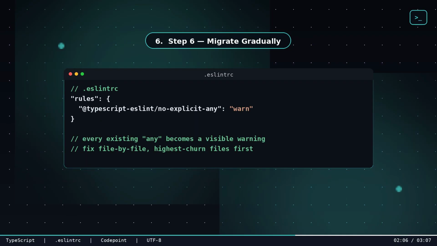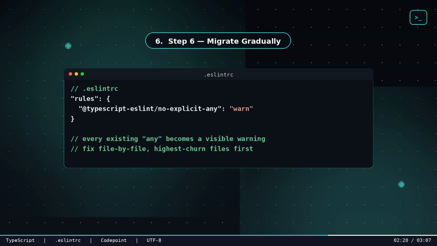Step 6. Migrate gradually. If a codebase already has a pile of any scattered through it, you don't fix it all at once. Turn on the lint rule as a warning first. Then convert file by file, starting with whatever changes most often, since that's where any causes the most damage. .eslintrc, rules, @typescript-eslint/no-explicit-any, warn. Every existing any becomes a visible warning. Fix file by file. Highest churn files first.